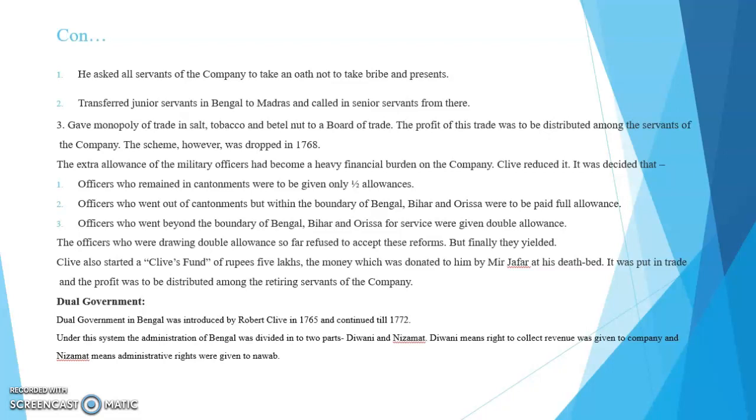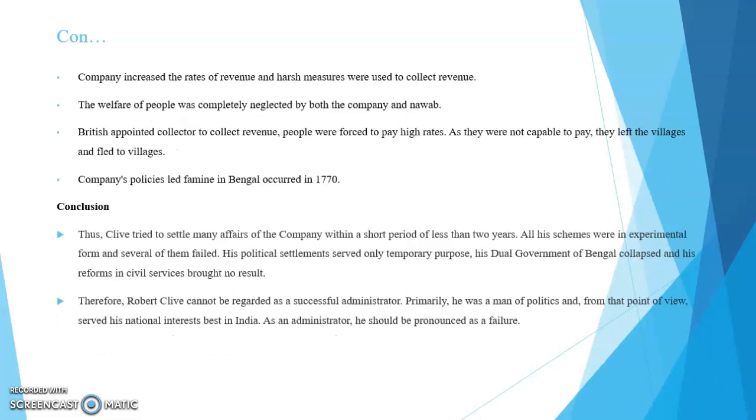Under this system, the administration of Bengal was divided into two parts. One is Diwani and the other Nizamat. Diwani means the right to collect revenue was given to the company. And Nizamat means administrative rights were given to the Nawab. The company increased the rate of revenue and harsh measures were used to collect revenue. Regarding Diwani, the welfare of the people was completely neglected by both the company and the Nawab.